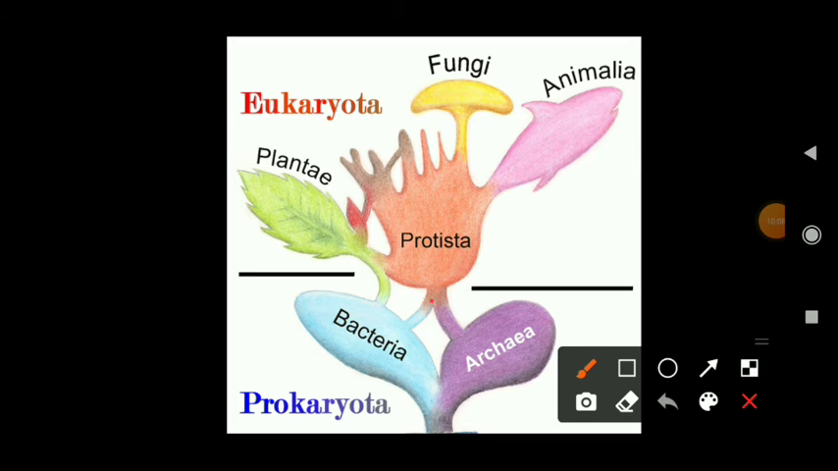Now let's move towards the next group, Protista. All single-celled eukaryotes are placed in Protista. For example, chrysophytes, dinoflagellates, euglenoids, slime molds, protozoans. All these eukaryotes come in Protista. For example, protozoans include paramecium and amoeba, Euglena comes in euglenoids, and Gonyaulax has a dino-like shell, that's why it is known as dinoflagellates. All these come in Protista.